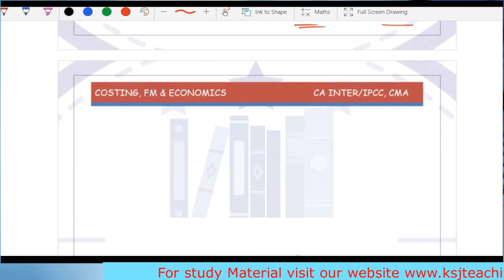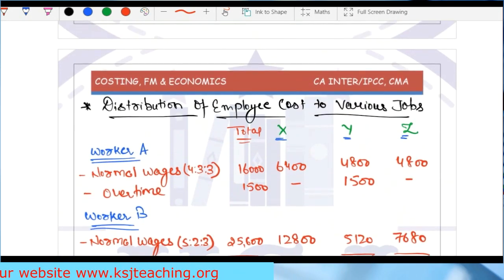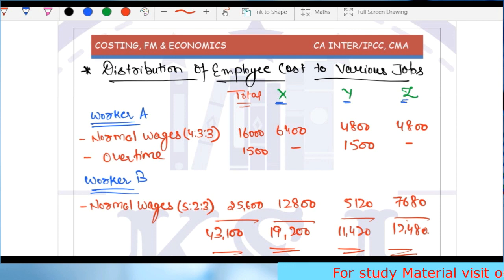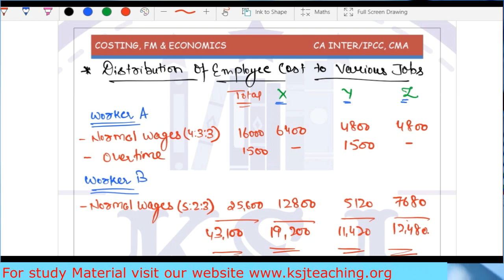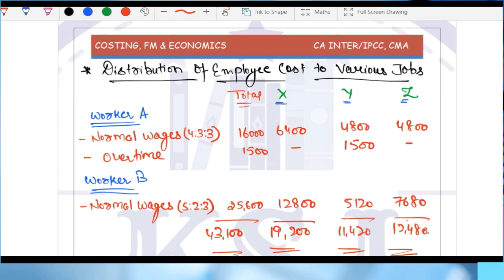In the last lecture, I told you to do some homework. I told you to revise all the topics that we have covered so far of labor costing before we move on to the next lecture, because in this lecture we are going to solve two very good practical problems of the ICAI module. So I told you to revise each and every topic, and I hope you have revised it. Yes sir, we are done and dusted with it. We have revised it fully and we are actually enjoying it. Very good.